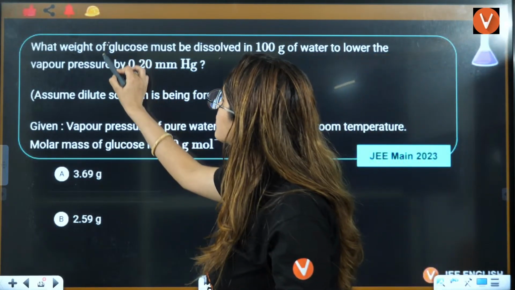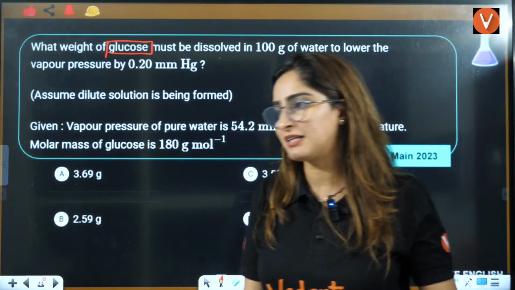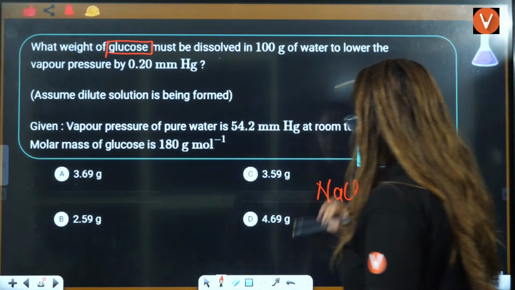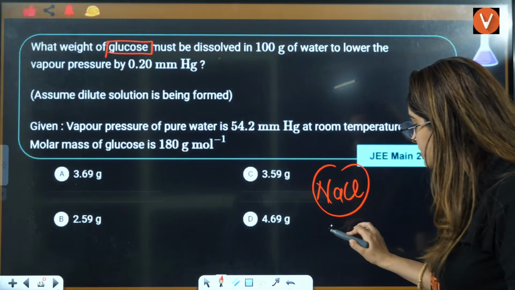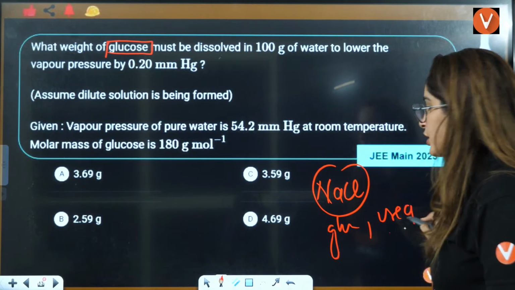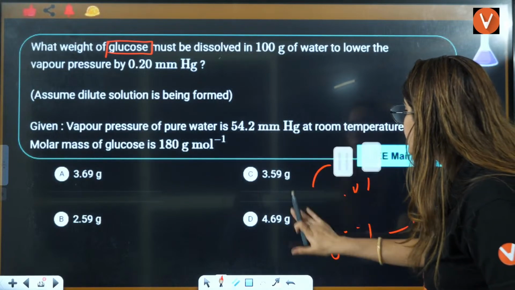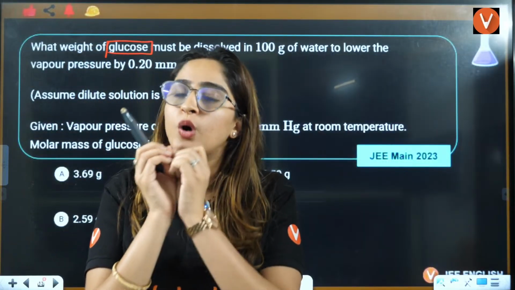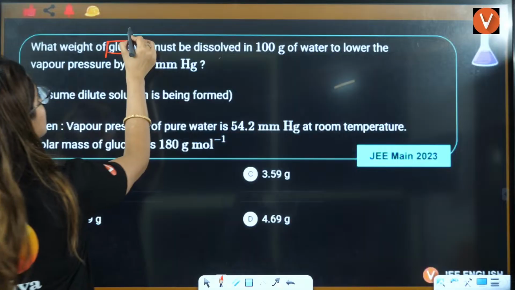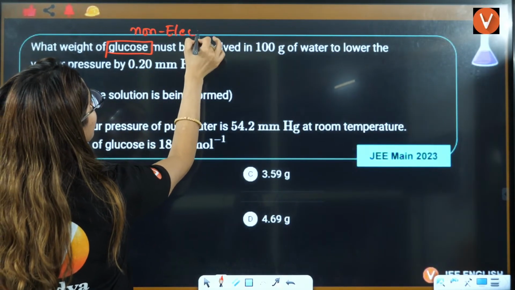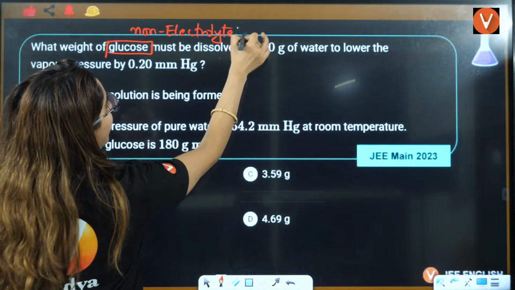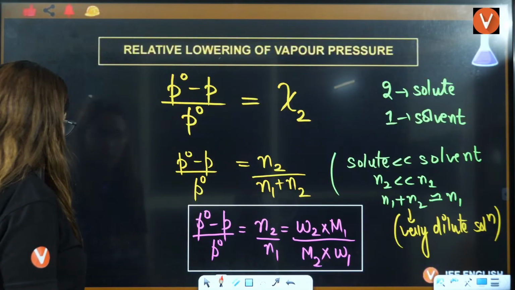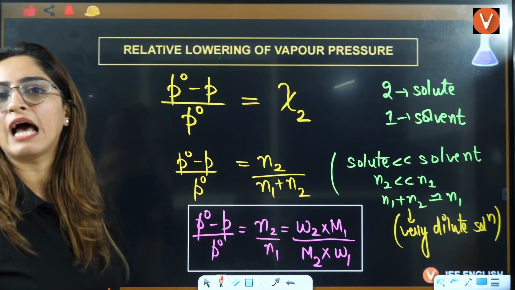If you see this glucose, is it an electrolyte or non-electrolyte? Does it dissociate into ions? Like you have NaCl that dissociates into ions, right? Does glucose dissociate into ions? Does urea dissociate into ions? No. Whenever you see urea, glucose, sucrose, all these do not dissociate into ions. So you can say these are non-electrolytes. For non-electrolytes, the van 't Hoff factor is equal to 1. Don't worry, we'll study this in detail. That's why this formula is applicable. We don't need to write i here.